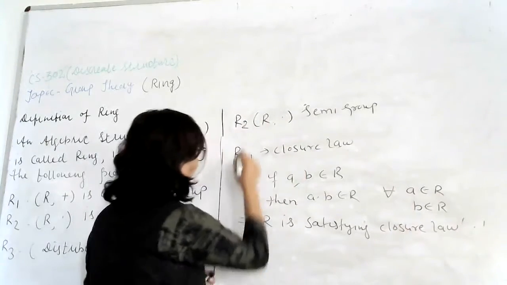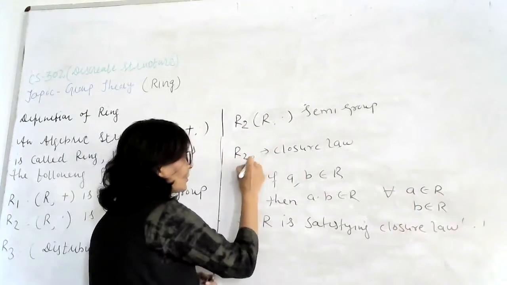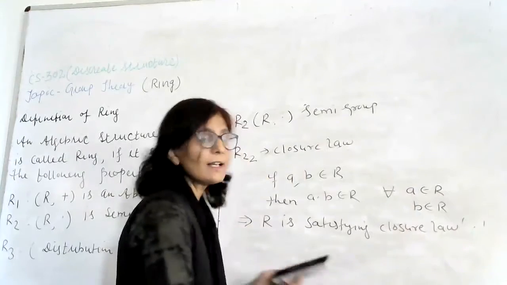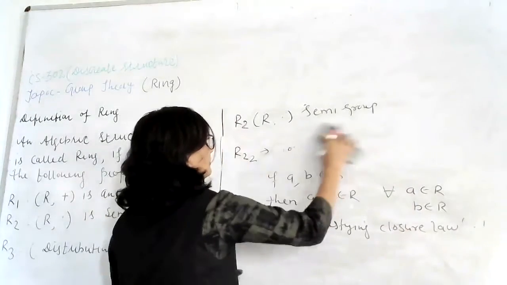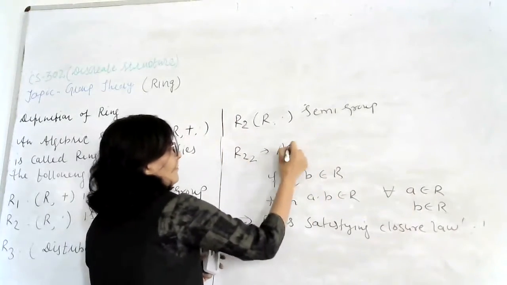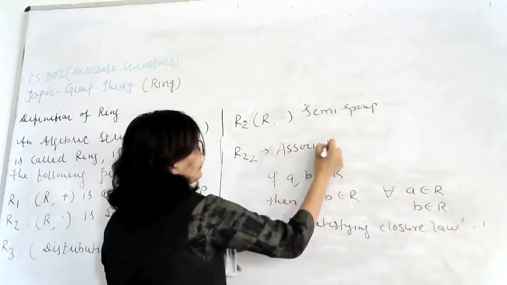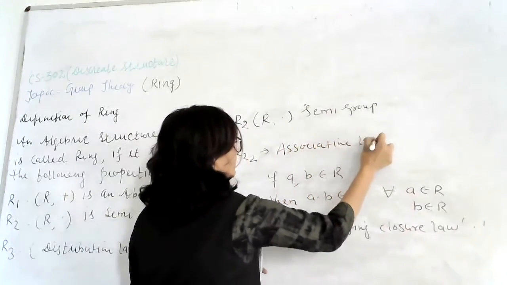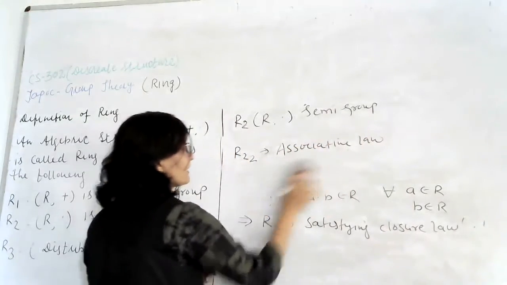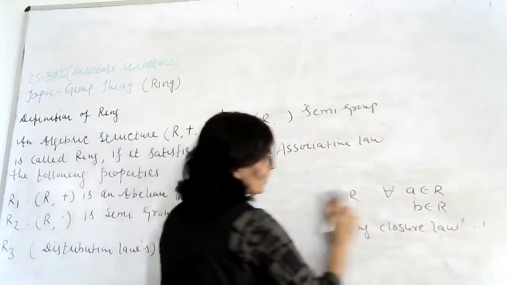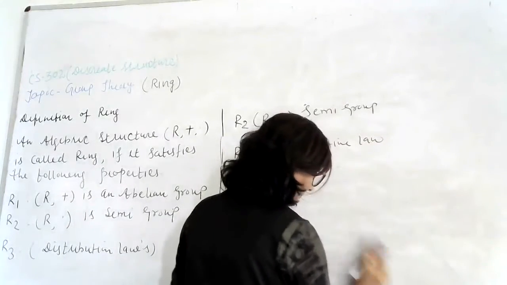Okay. Now second property is R22 and R22 is associative law, and the operation is multiplication.